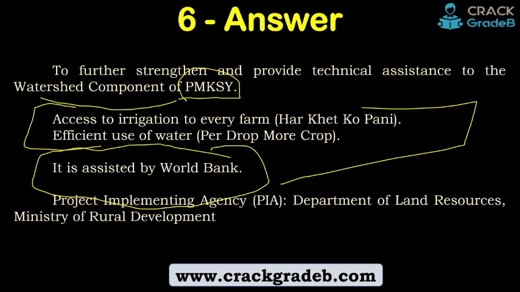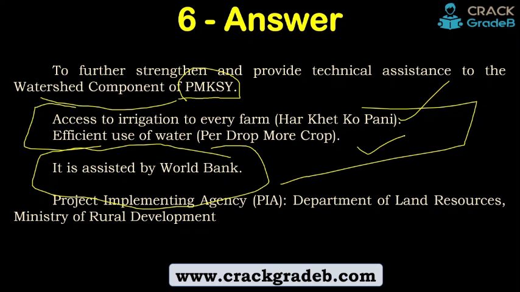Okay, what is PMKSY? प्रधानमंत्री कृषि सिंचाई योजना. ठीक है, इसके दो कंपोनेंट हैं, हर खेत को पानी, per drop more crop, and watershed management is something technical. So to reduce this technicality and make things easy, this scheme was launched, and it is assisted by the World Bank.